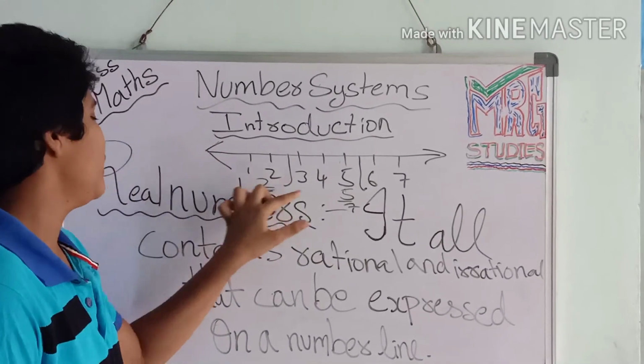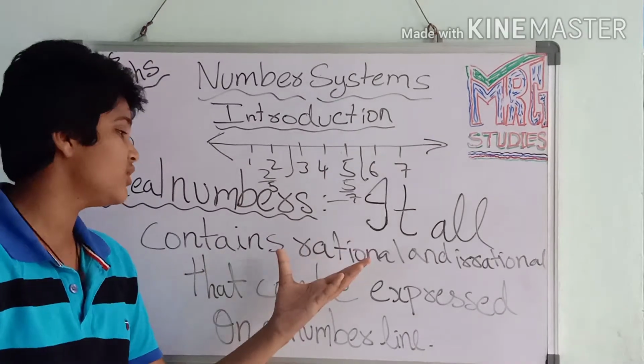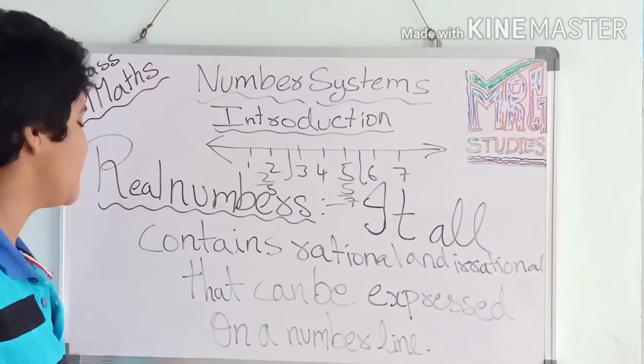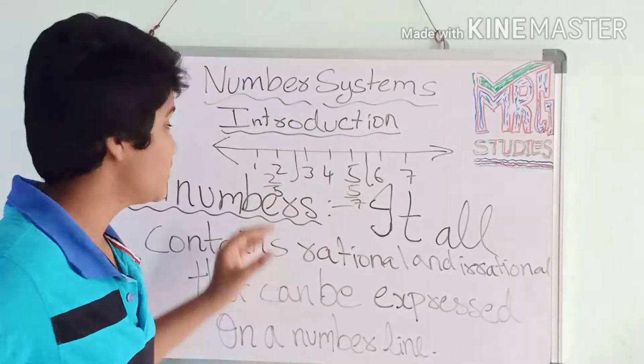This is called real numbers. The real numbers, rational numbers and irrational numbers can be expressed on a number line.